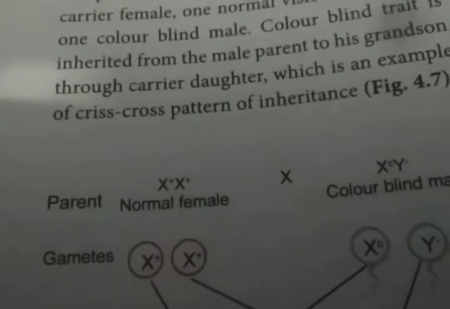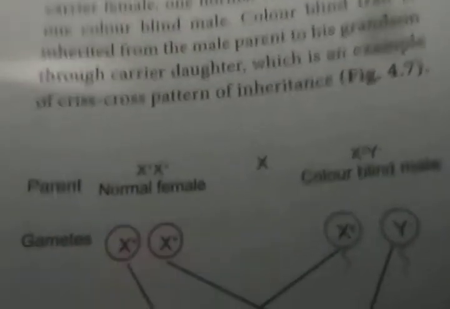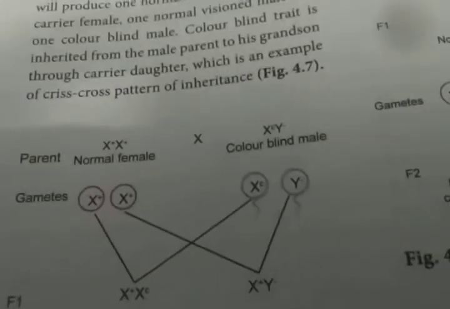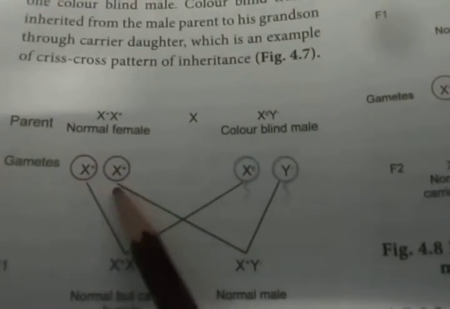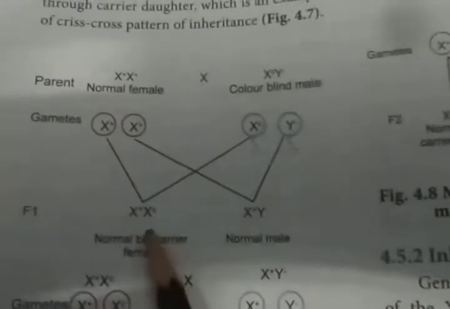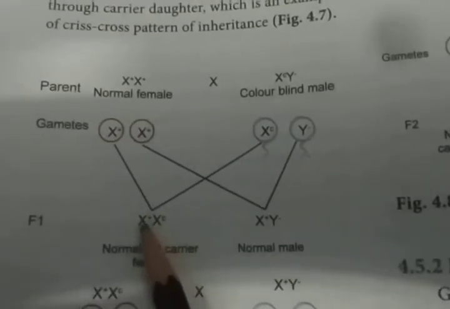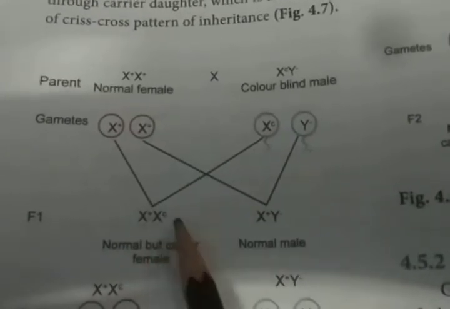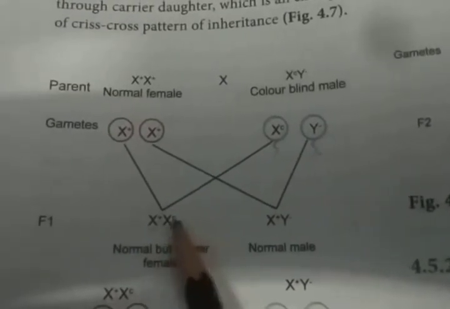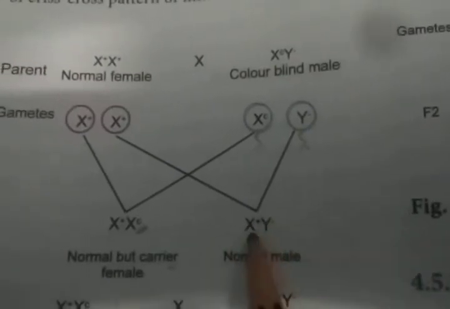See these genes. A normal female, X+ X+, and a color blind male, X^c Y. The parents cross, and the gametes are: the female has two gametes, X+, and the male has X^c and Y. So in the F1 generation, X+ X^c is normal, because X+ is the dominant character. So the female is normal vision but a carrier, since this gene is also present. Here X+ Y is a normal male.